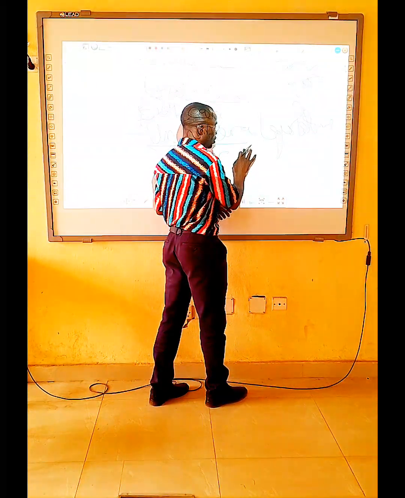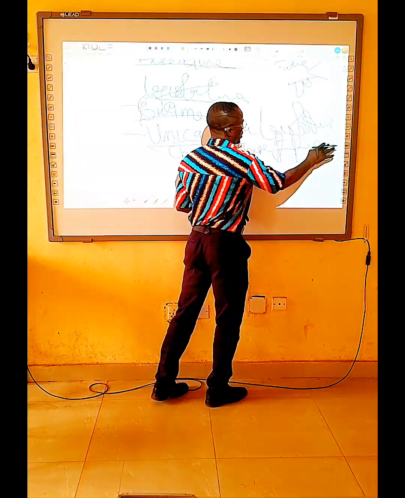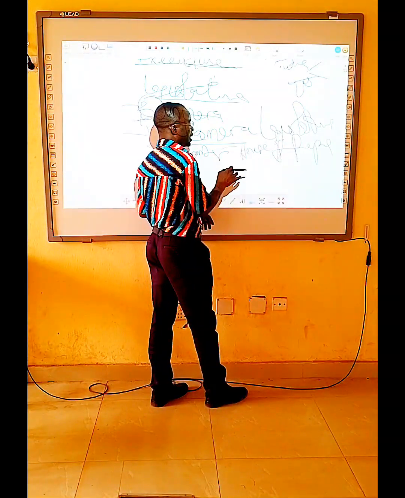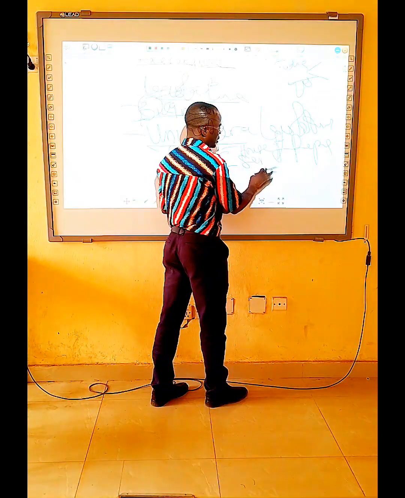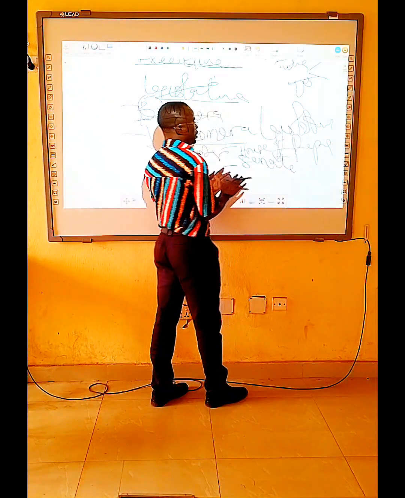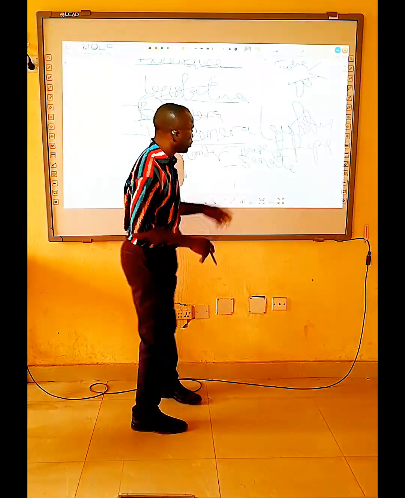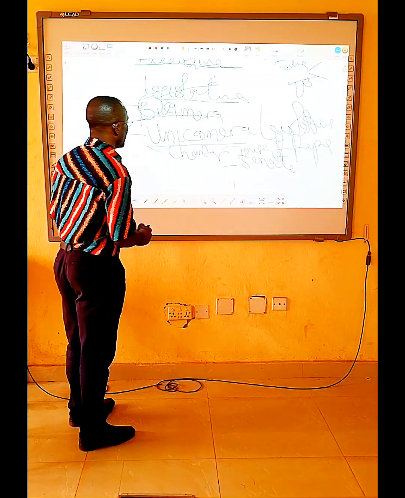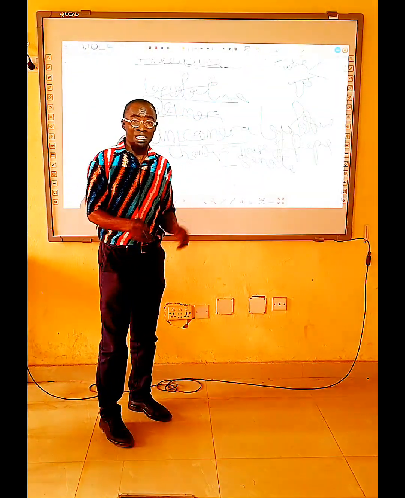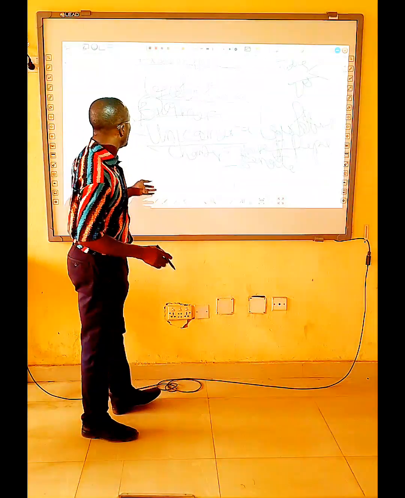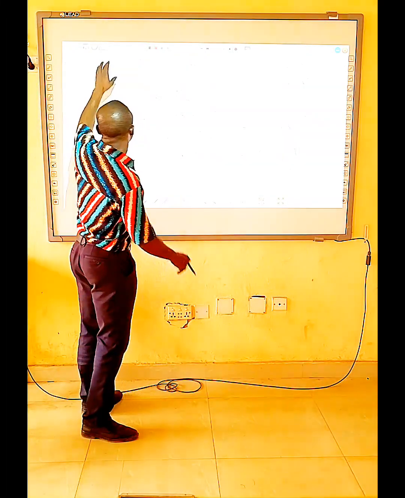The first one is called the House of Representatives, headed by the Speaker. Then the second one is referred to as the Senate. These are the two chambers. They are lawmakers. These are the two chambers we have in the National Assembly. At the state level, we have only members of the House of Assembly. They are all lawmakers.